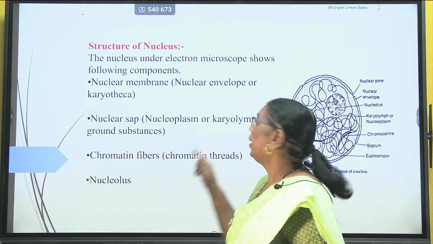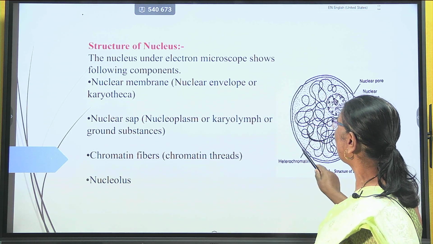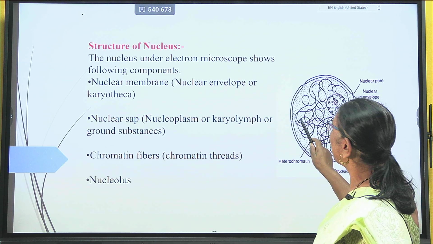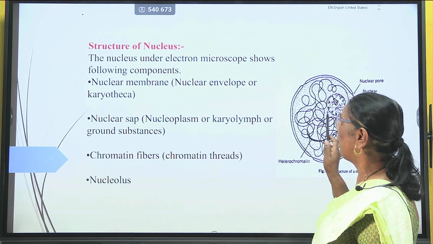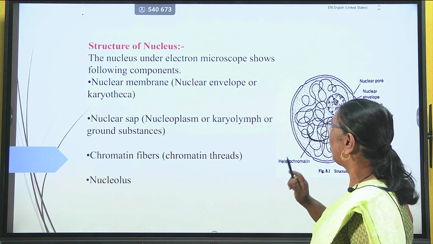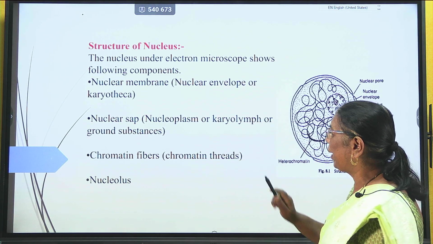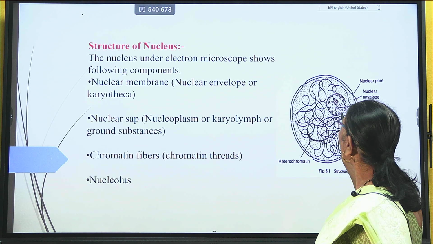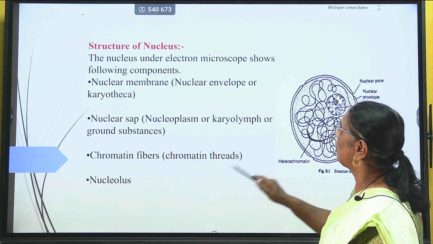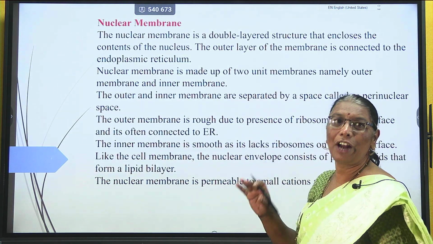In this diagrammatic representation, the outer membrane structure is the nuclear membrane. Inside that, a sap-like structure is present, a granular, matrix-like material, termed the nucleoplasm or karyolymph. Inside that, thread-like material is present, which is the chromatin fiber, and another dark, rounded, spherical structure is observed in the nucleus, termed the nucleolus. One by one, we will study the details of these parts of the nucleus.